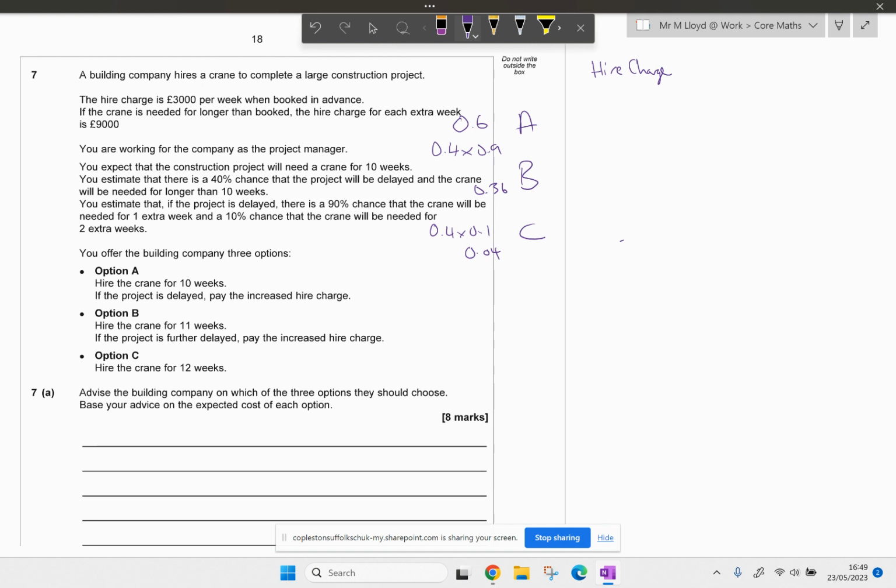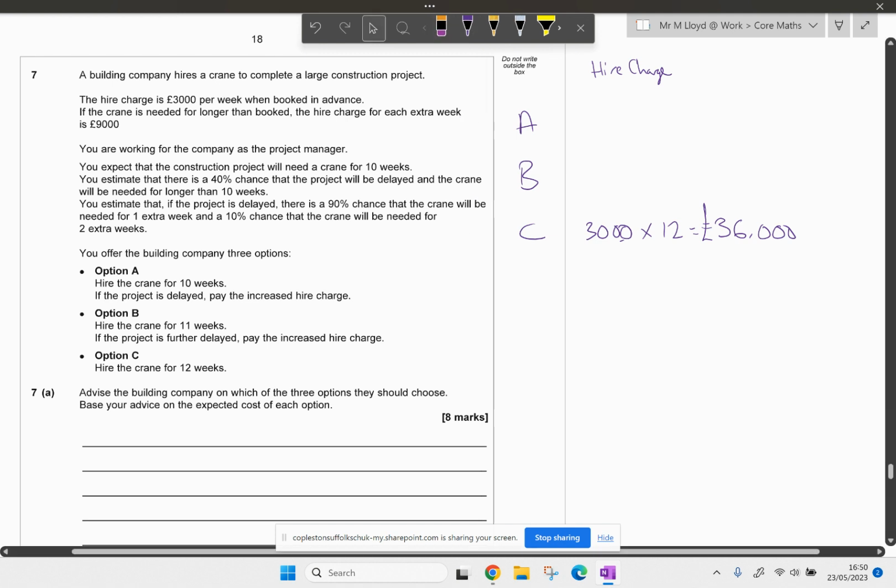So, if we go down option C, the hire charge is going to be £3,000 times by 12 weeks. So let's get that one out of the park already. £3,000 times by 12. So that's 36000. We've hired it for 12 weeks. That's the cost. There's no issues at all. All right, I've put those probabilities in totally the wrong place now as well, which is a bit annoying. I probably should have worked them out later. But there it is.